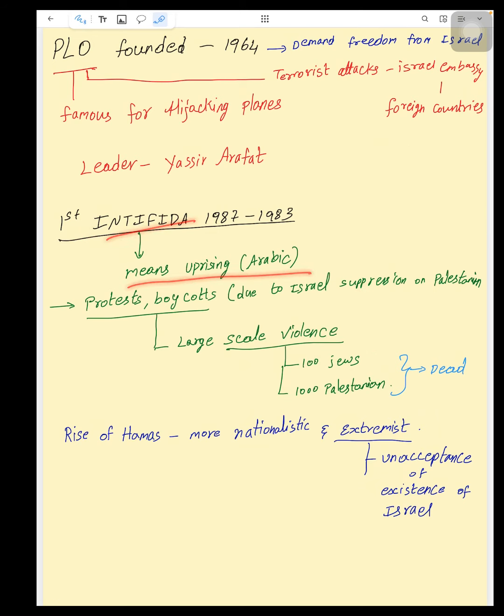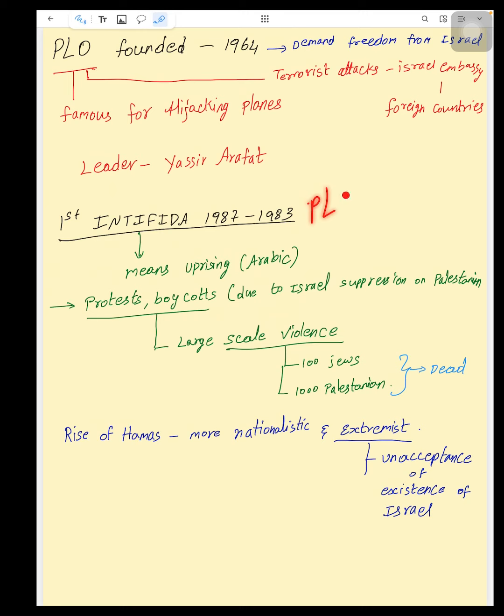Intifada means uprising in Arabic. So they used to have protests and boycotts against Israel's oppression of Palestinians. It was large-scale violence where 100 Jews and 1,000 Palestinians died. And then Hamas, a terrorist organization, rose. They were more nationalistic and more extremist. Non-acceptance of the existence of Israel is the motto of Hamas. Here you have to understand.